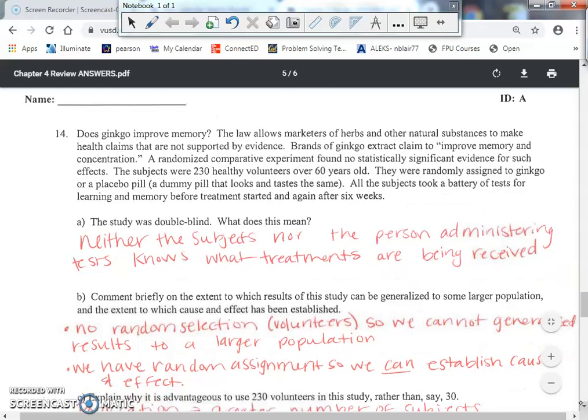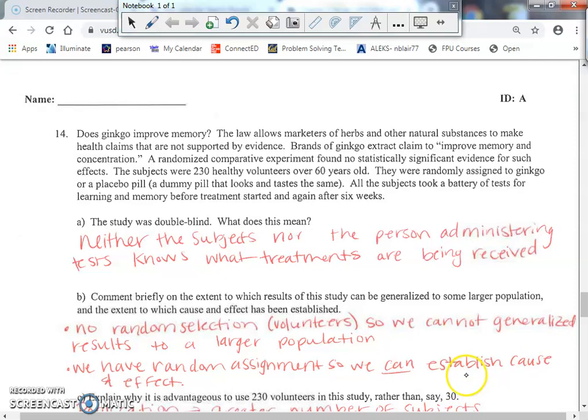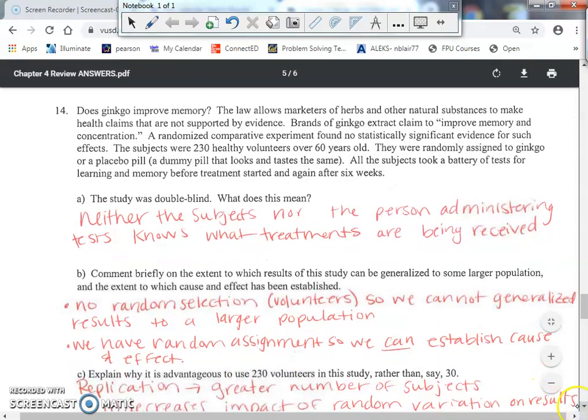All right, part C. Explain why it is advantageous to use 230 volunteers in this study rather than, say, 30. Well, why is it better to use more volunteers rather than less? This kind of goes back to the example that I gave with the ACT class versus online. It'd be better to use more people. I can't just use 4 people and randomly assign 2 and 2. There's a good chance that 2 of the smartest people got put into one group. So in this case, 230 is better than 30 because of what we call replication.